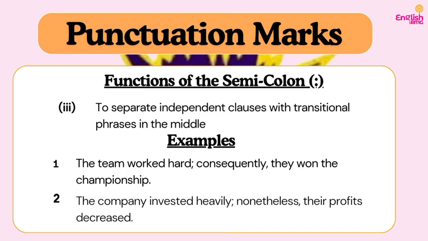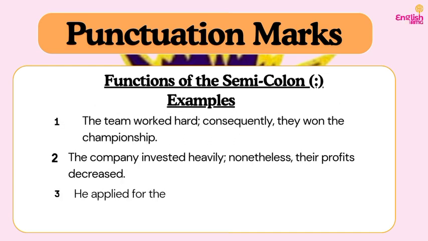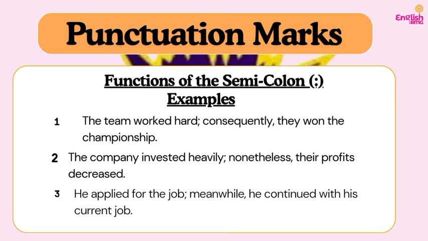A semicolon. So you can also use your semicolon to perform this function in writing. Example 3, I have: He applied for the job; meanwhile, he continued with his current job. So this is another function of the semicolon in writing.